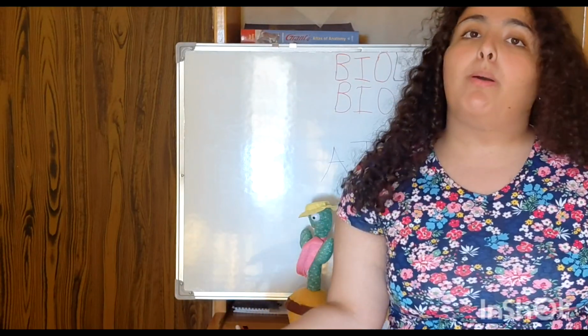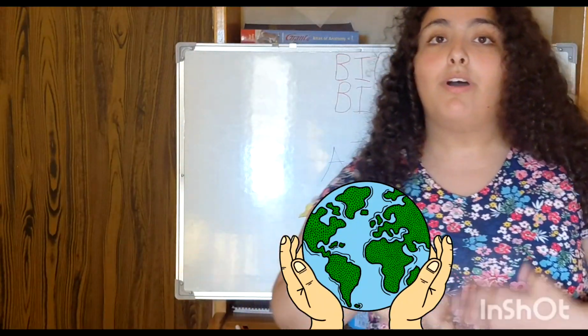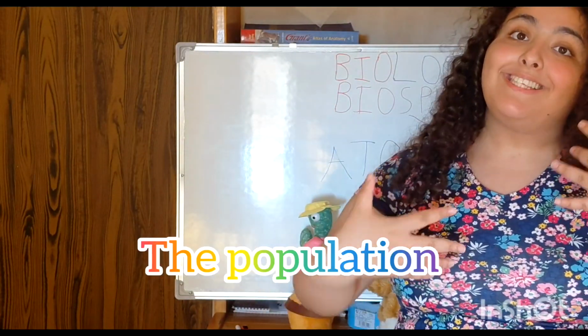Now we're gonna move from what's inside of us to the surroundings, or to the environment around us. So we have now the population. What is the population? The population is a group that consists of living organisms, specifically from the same species.